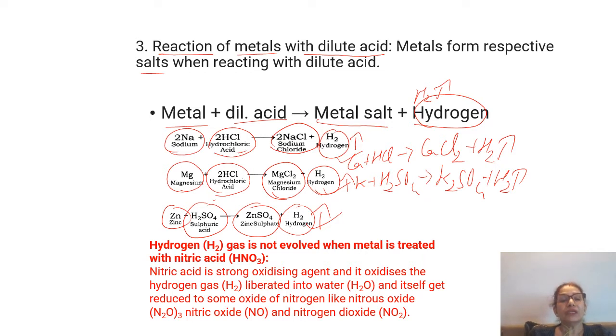But when they react with nitric acid, I'll say metal plus nitric acid, HNO3, they do not give the metal salt.